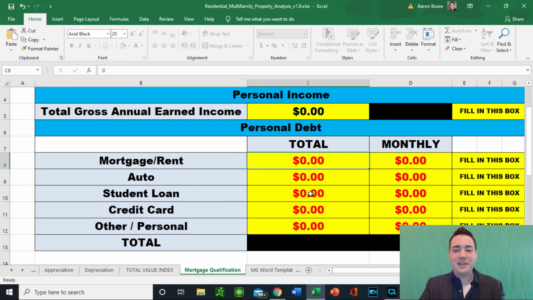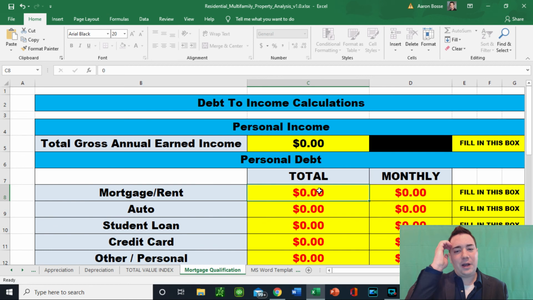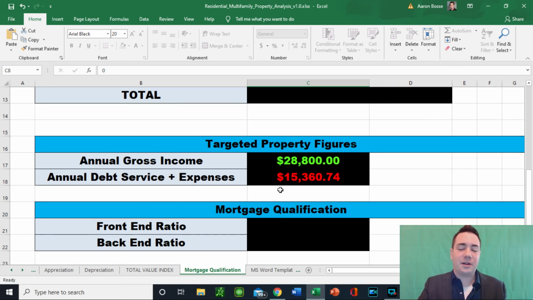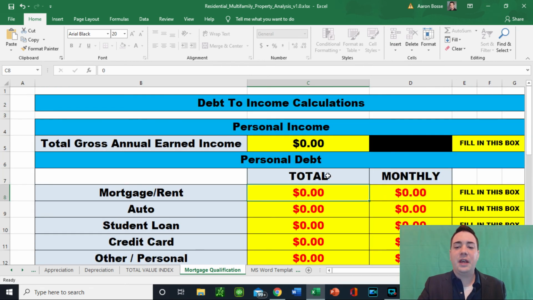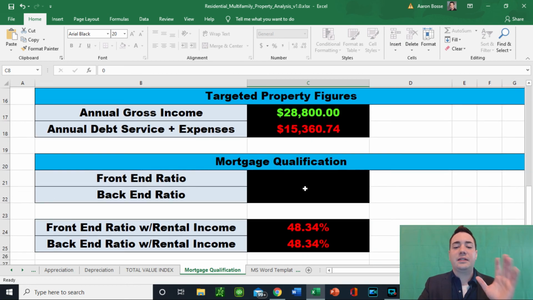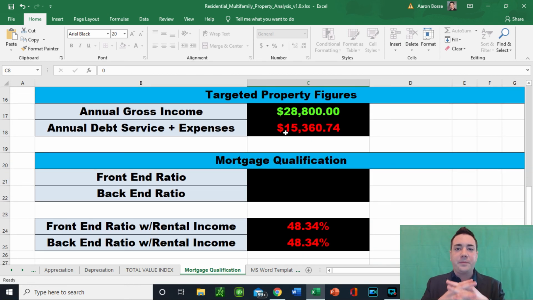This slide here, this is debt to income calculations. This is more based on financing. Whenever you go and speak with a bank, they're going to talk about DTI. They're going to want to know your front end ratio, your back end ratios. This is a way for you to put in your annual income, and you can either itemize this based on monthly mortgage or based on total outstanding mortgages, auto, student loans, credit card debts. This is going to give you your DTI with the purchase of the property. That's going to be really important too, because you're going to want to know what am I at before, which is not showing here, but what am I at after, and how is this property going to help actually increase or decrease that DTI ratio?